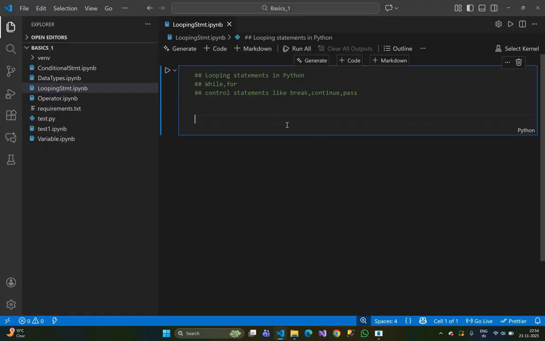Suppose I want to print numbers from 1 to 100, then manually we'll write from 1 to 100. Let me show why the loop is used. You have two ways. Either you can write one by one, print 1, print 2, print 3, print 4, like that.